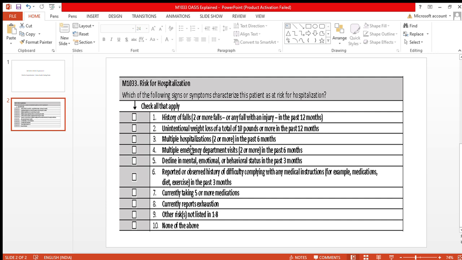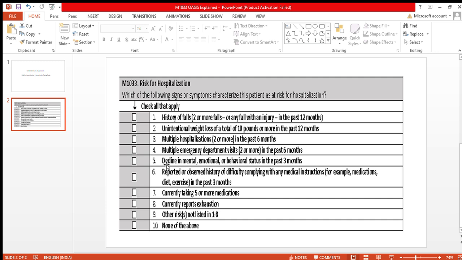Response 3, multiple hospitalizations, 2 or more in the past 6 months. Suppose the patient was hospitalized in March and in June. At that time also we need to select this. Response 4, multiple emergency department visits in the past 6 months. If the patient had multiple emergency department visits, at that time we need to mark this.